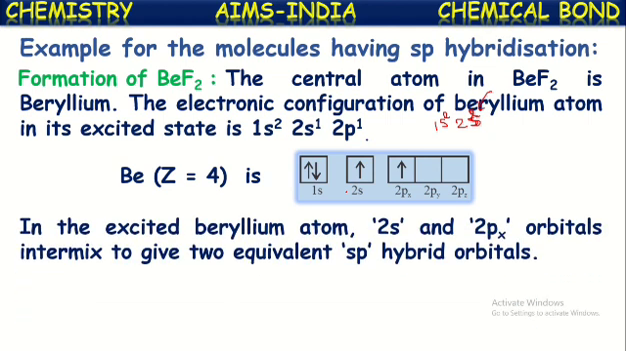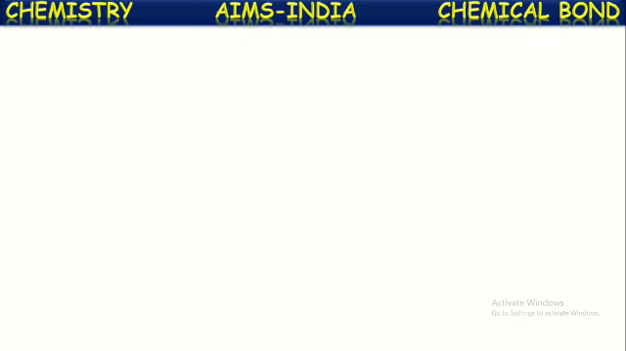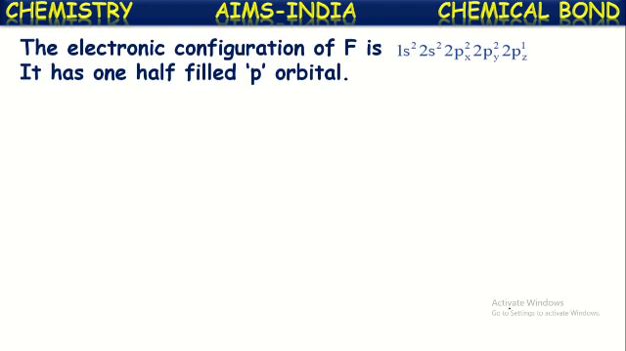In the excited state of the beryllium atom, the 2s and 2px orbitals intermix to give two equivalent sp hybridized orbitals. See here, this 2s orbital and 2px orbital, these two have unpaired electrons. These two orbitals will intermix with each other and form two equivalent sp hybridized orbitals like this. Now, these sp hybridized orbitals will take part in the bond formation.